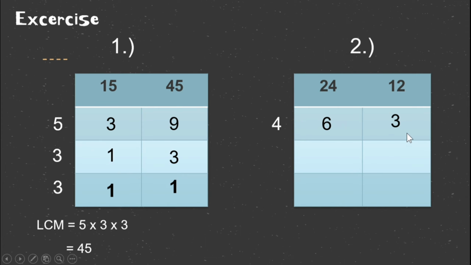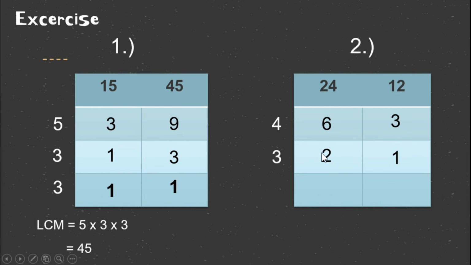What is the number that can divide 6 and 3? We can choose number 3. 6 divided by 3 is 2. 3 divided by 3 is 1. Because 2 and 1 don't have a number that can divide both of them, you can choose 2 as a factor of 2 and 1.